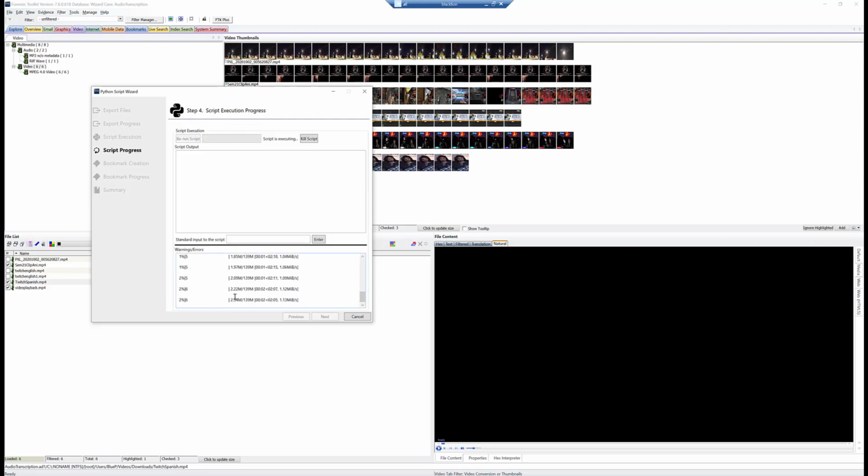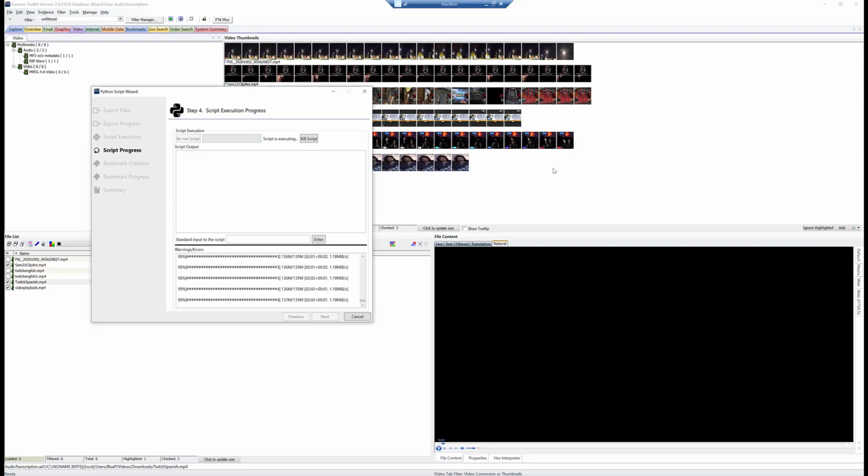Now, what's happening here that you can see in the Python scripter, because this is showing standard out, is it's building the model in memory so that it can then run that model against your stuff. Anytime you switch models, you'll have to reload this in. So we're going to let this run. It's going to take a little bit on this laptop because it's a weaker laptop. It goes a bit faster on my desktop. So we'll cut back in when we're ready for that.